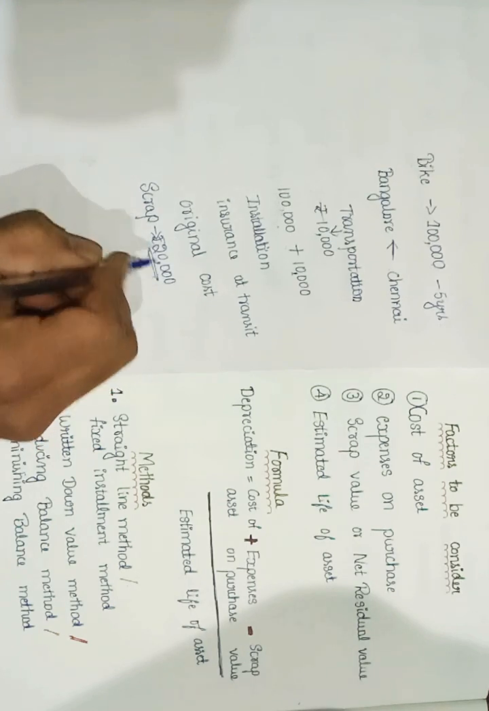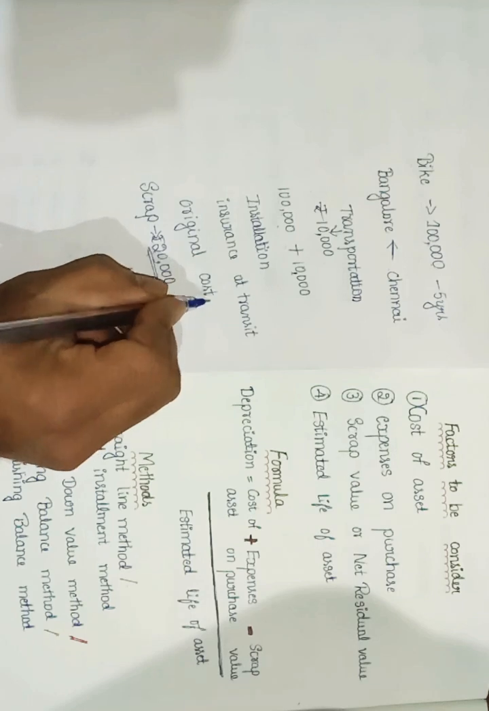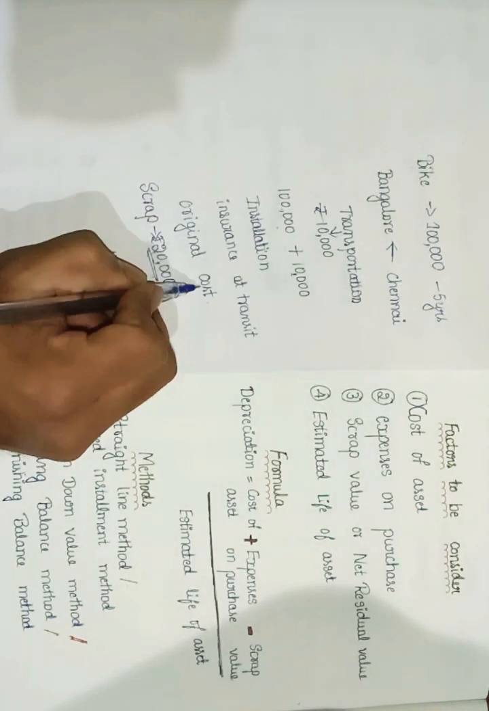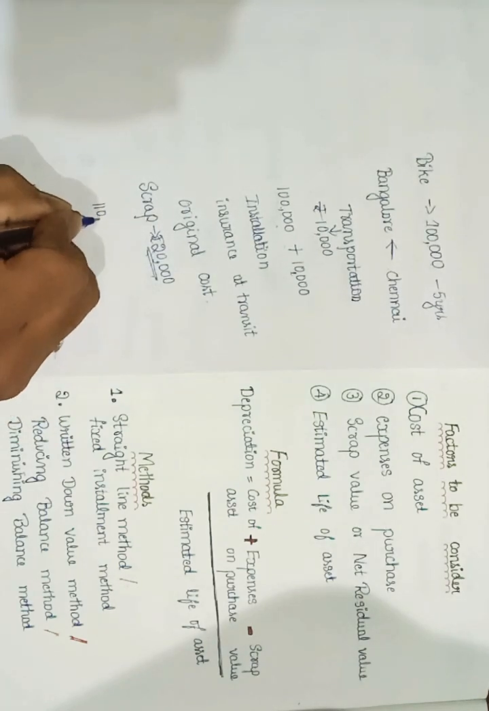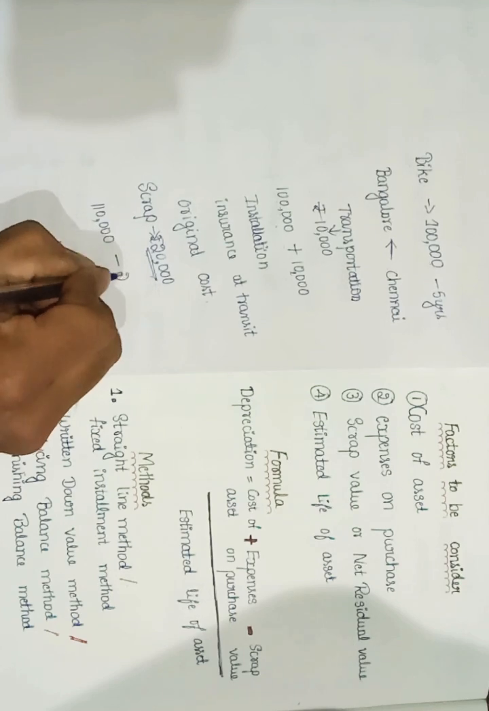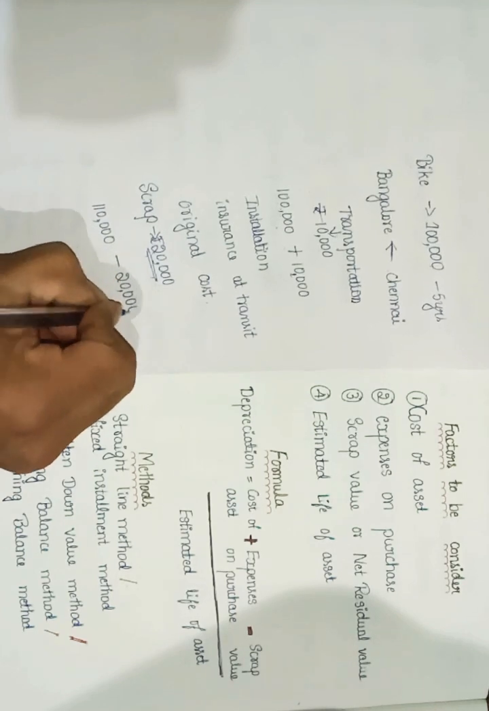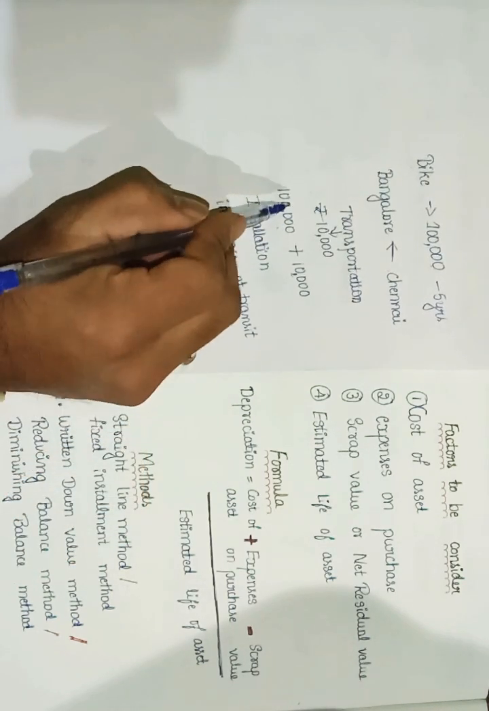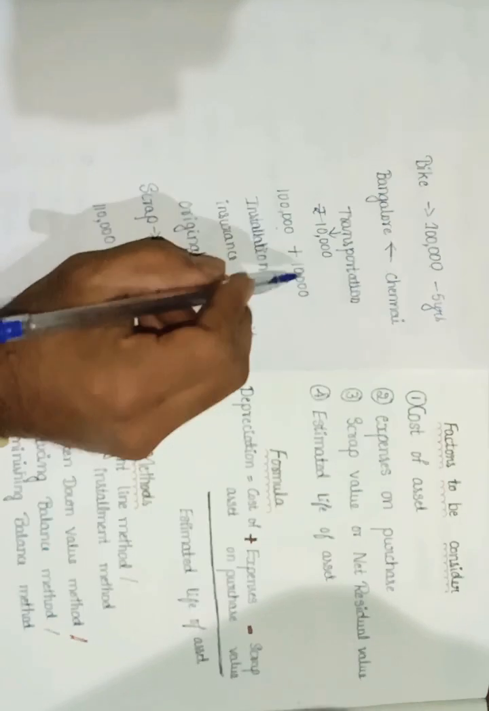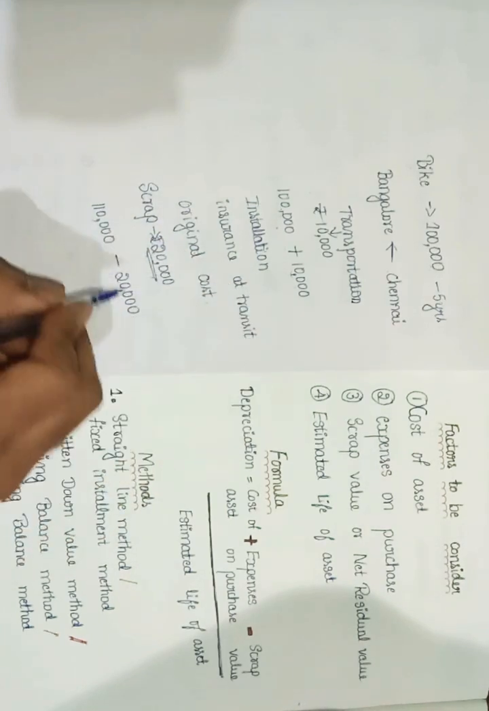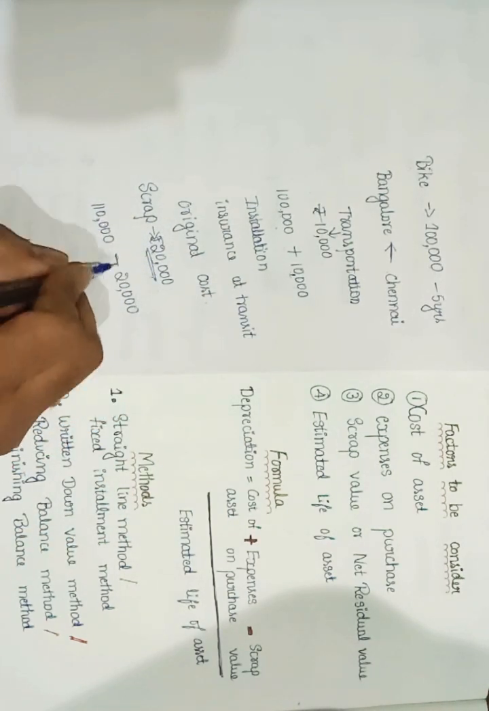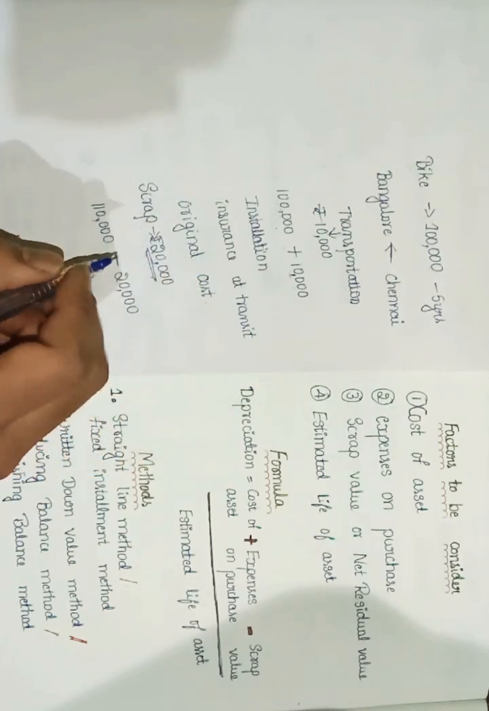And this scrap value I should deduct from the original cost, that is 1 lakh plus 10,000, which we call the original cost. Totally, we have an original cost of 1 lakh 10,000. From this we need to deduct 20,000. So cost of asset should be added with expenses on purchase, and that will become the original cost, and scrap value should be deducted from that original cost. So this we need to consider.